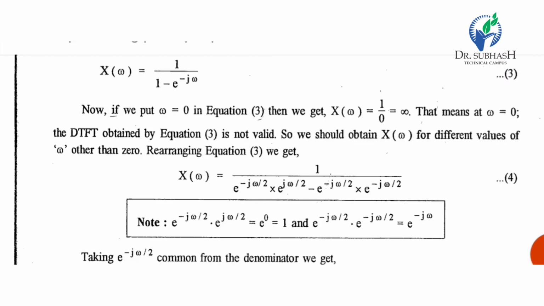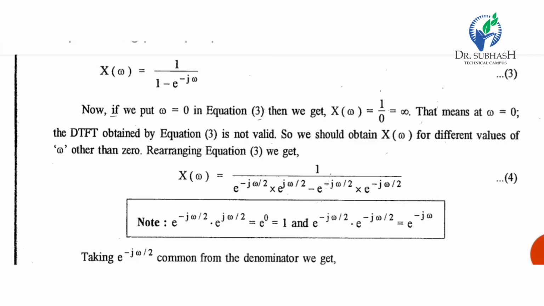So now we put omega equal to 0 in this equation. So X of omega equal to 1 upon 0. So it is infinity. That means at omega equal to 0, the DTFT obtained by this equation is not valid. For DTFT it must be a finite value, not an infinite value. So if the answer is infinity, then it is not valid. So we have to change our equation a little bit for this condition, so we should obtain X of omega for different values of omega other than 0.